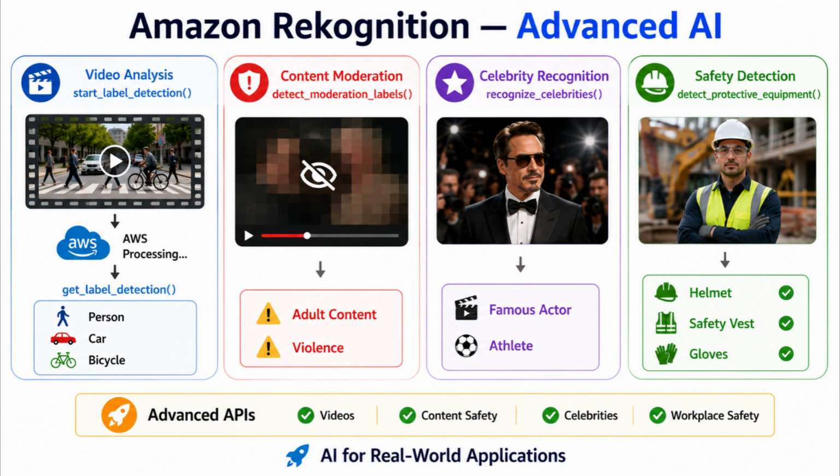Rekognition also provides advanced AI capabilities. It can analyze videos, detect unsafe or inappropriate content, recognize celebrities, and even check whether workers are wearing helmets, safety vests, and gloves. These APIs are widely used in media platforms, security systems, and industrial safety applications.